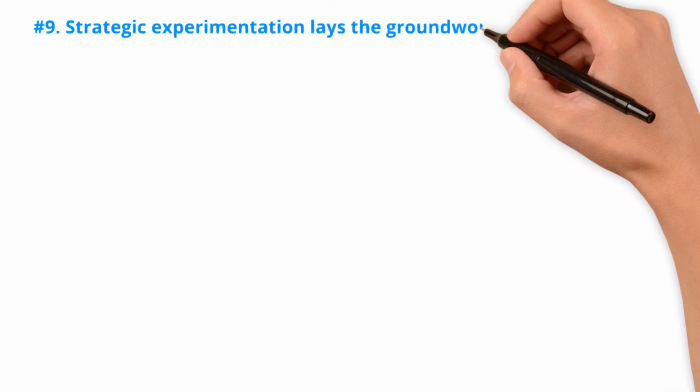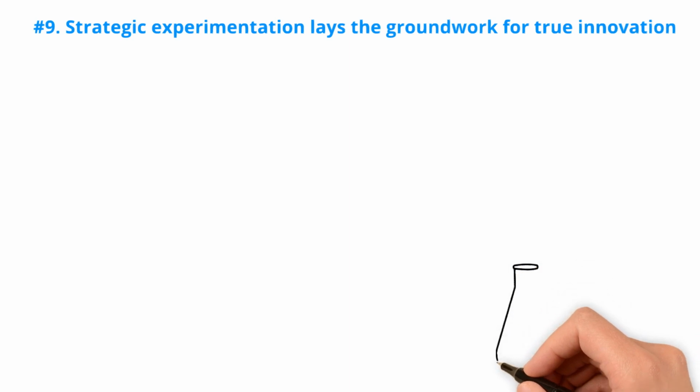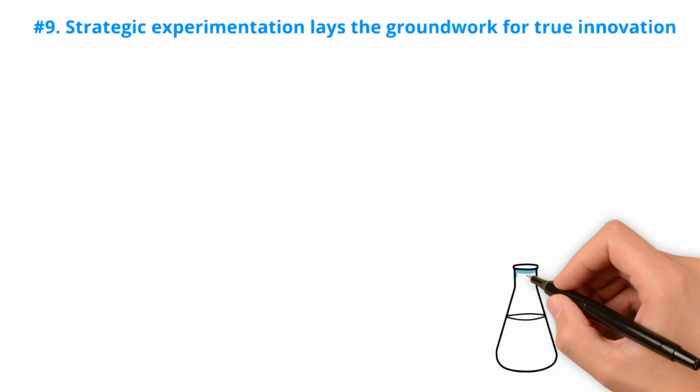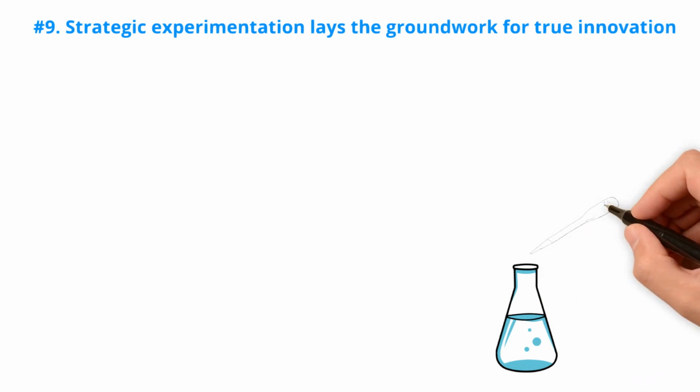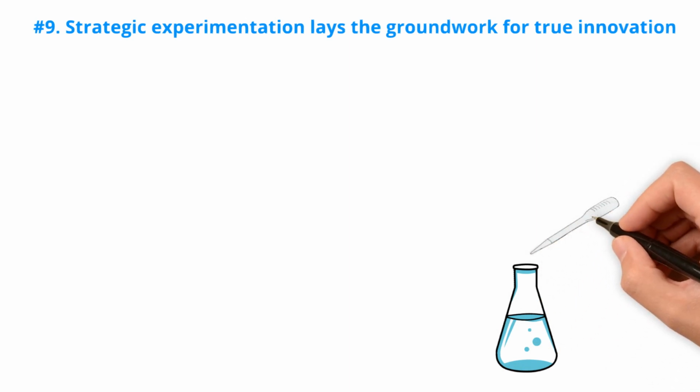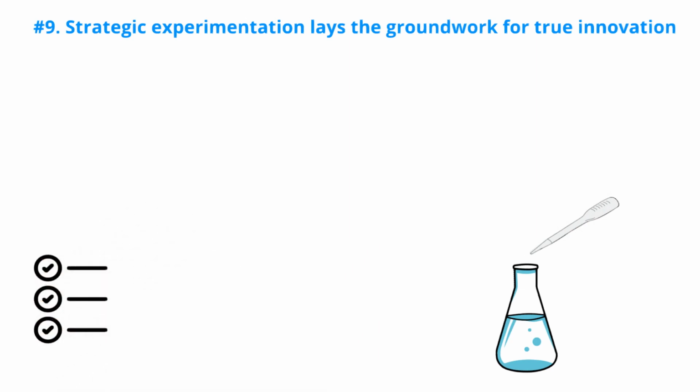Strategic experimentation lays the groundwork for true innovation. Experimentation is the secret sauce of ultralearning, capable of propelling you from being a skilled practitioner to a genuine innovator. While the idea of experimentation may seem daunting, there are practical techniques to help you get started.